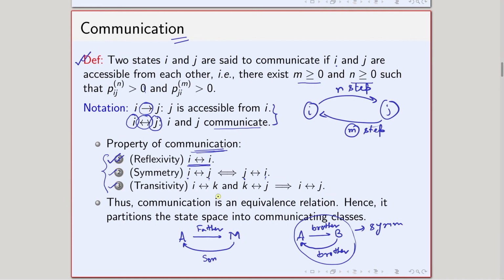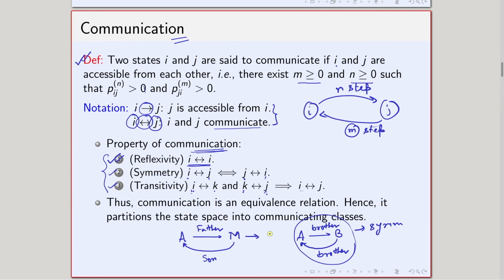Now talk about the transitive relationship. The transitive relationship says that if I and K are related by some relation, and K and J are related by the same relation, then I and J are also related by the same relation. That is true for brother. You see that that is true for brother, but that is not true for father.